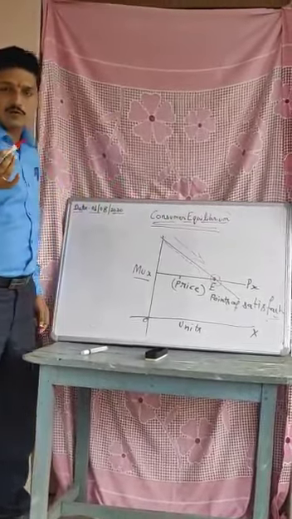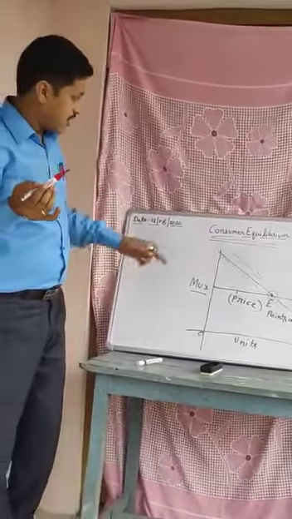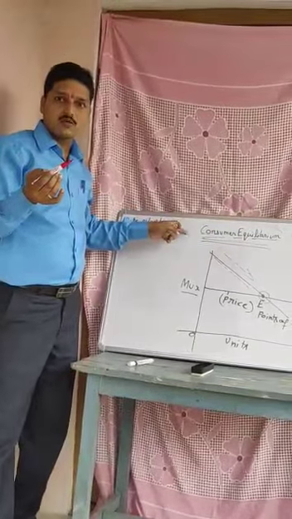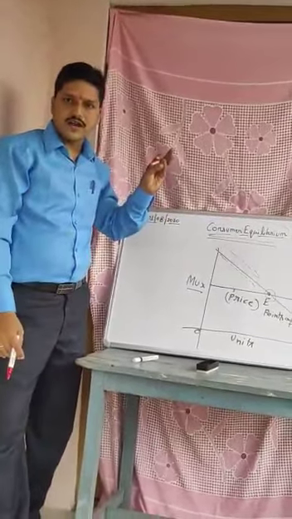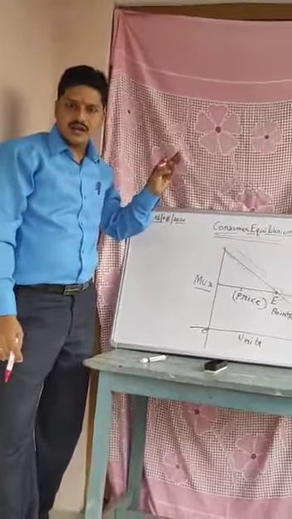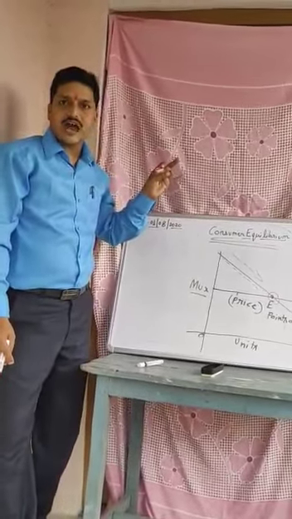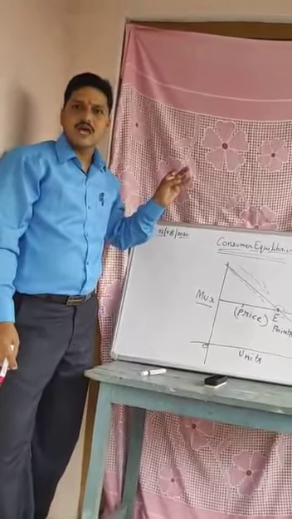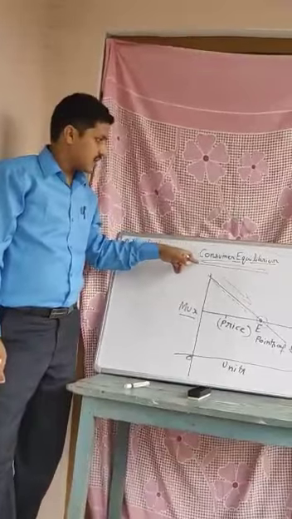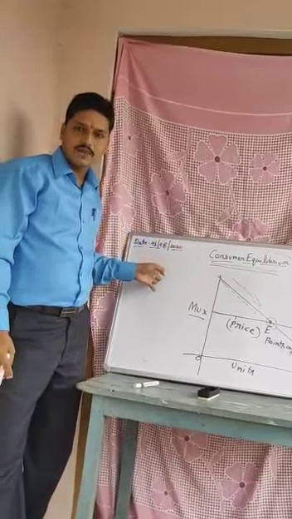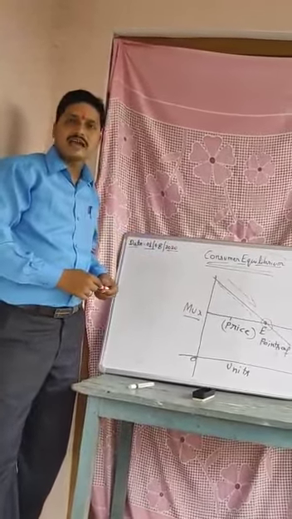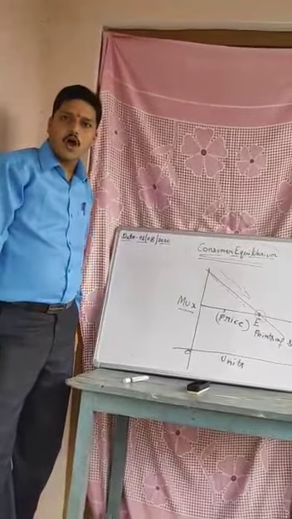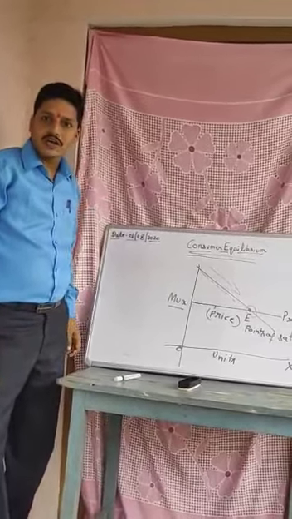Lastly, I would like to say that when we want to study consumer equilibrium, definition is important, assumption is important, schedule is important, graph is important, and formulas are important. So this is the topic of consumer equilibrium. Now we will study the law of diminishing utility in the next lecture. Thank you.